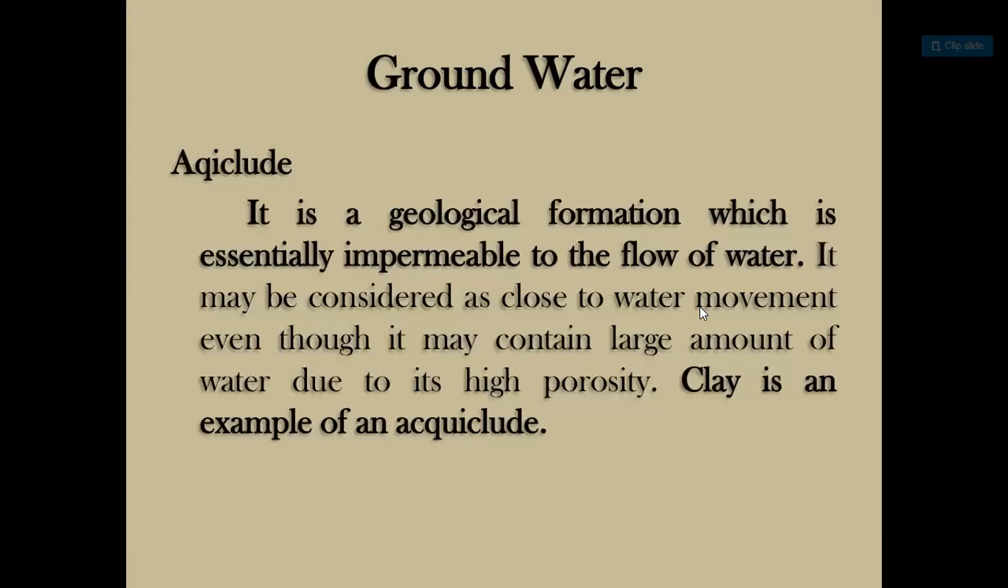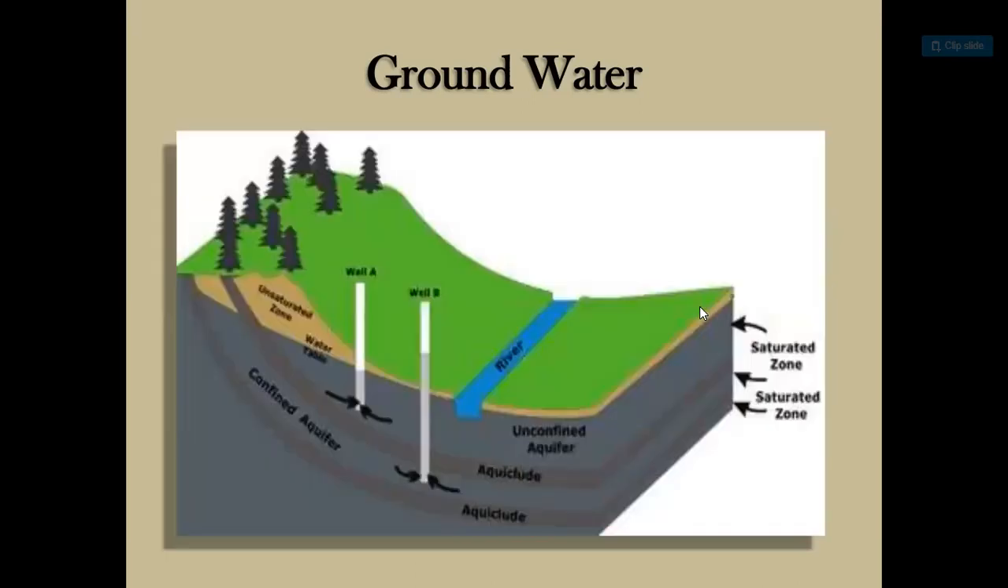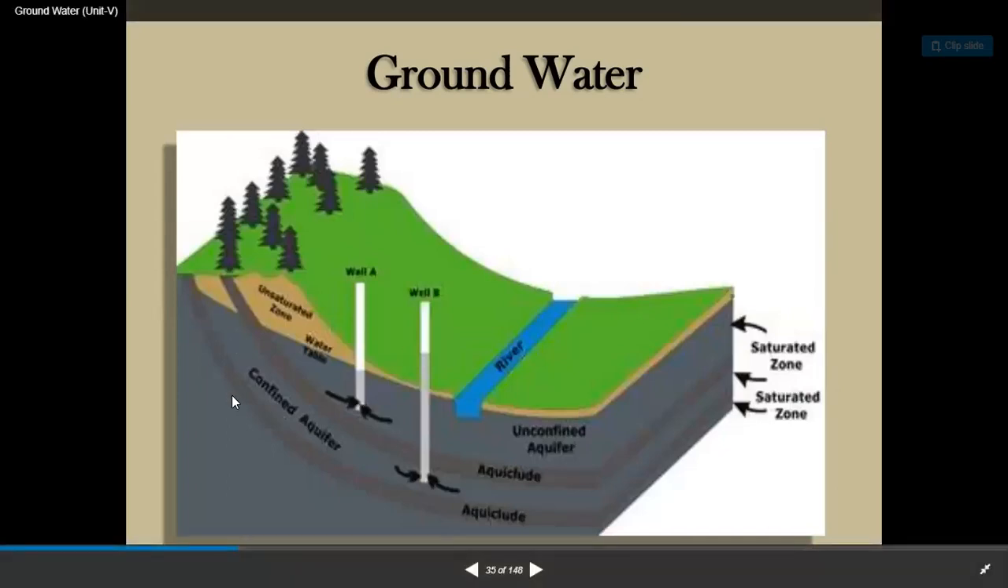Aquiclude. It is a geological formation which is essentially impermeable to the flow of water. It may be considered as closed to water movement, even though it may contain a large amount of water due to its high porosity. Clay is an example of an aquiclude. So guys, this is the aquiclude. This is one type of the aquiclude. This is the unconfined aquifer. This is the confined aquifer.